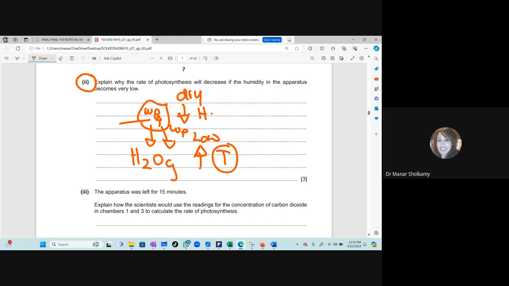In order to prevent wilting, the stomata will close. There will be a decrease in the exchange of gases, which means a decrease in the movement of CO2 into the plant and less photosynthesis.